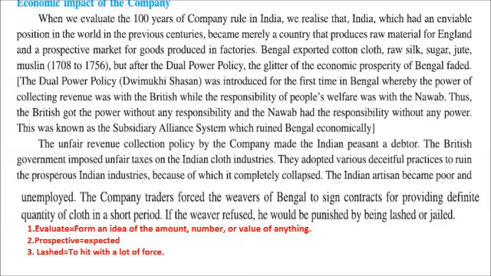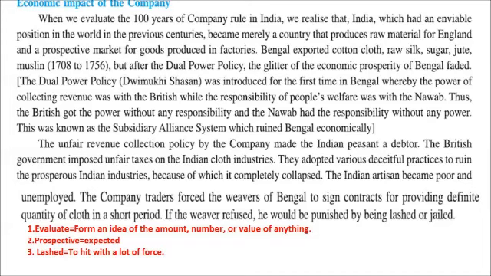Now Bengal exported what all things? That is cotton cloth, raw silk, sugar, jute, muslin. But after dual, that is double power policy, the shine or the glitter of the economic richness in Bengal started fading, that is, it got destroyed.